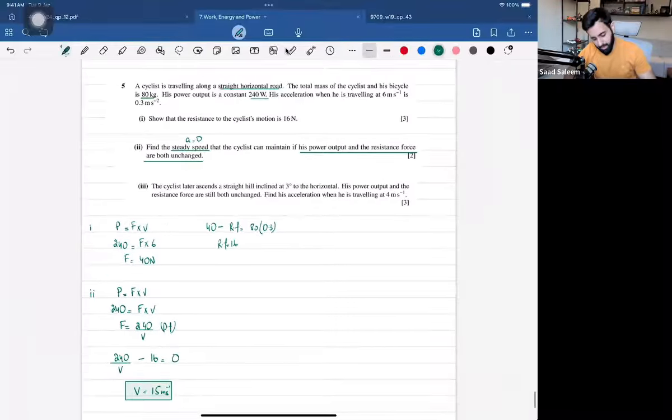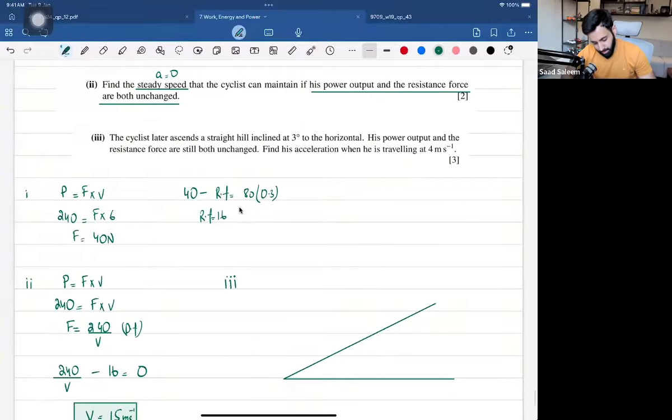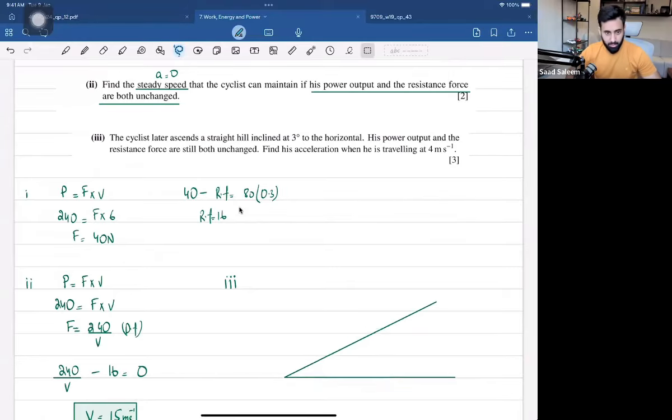Now let's do part 3. Part 3 is the reason why I've chosen this question. So in part 3, all of a sudden, the hill has changed. The hill is no more horizontal. In fact, it is now an inclined plane. The cyclist later ascends the straight hill at 3 degrees to the horizontal. His power output and the resistance force are both unchanged. Find his acceleration when he is traveling at a speed of 4 meters per second. So what do we need to find out? We need to find out his acceleration when he is traveling at a speed of 4 meters per second.